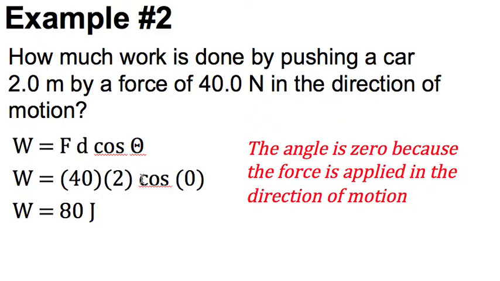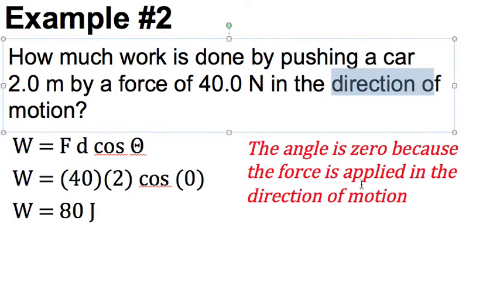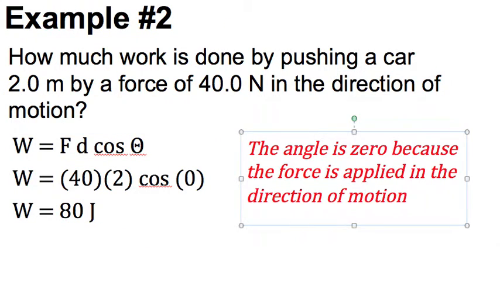So technically, if you want to, you can leave that out and just multiply the other two numbers. When you do that, you're going to get 80 as an answer. So you can type the whole thing in, or if you know that it says direction of motion, you can just do the first part. You can do that too. But know that anytime you see direction of motion, your angle is going to be 0.